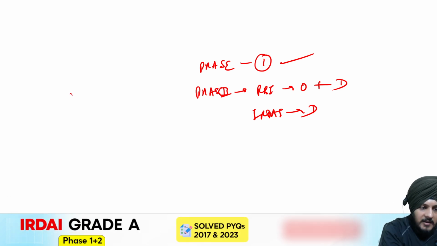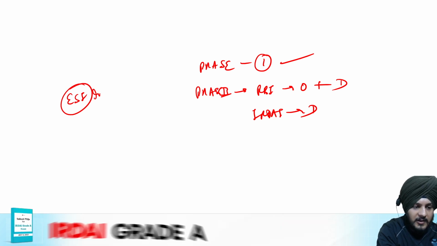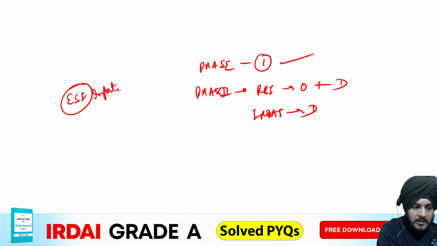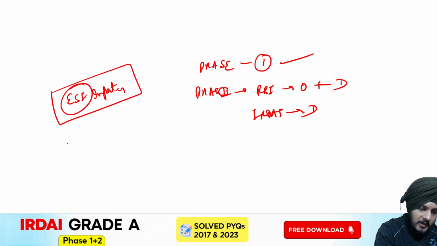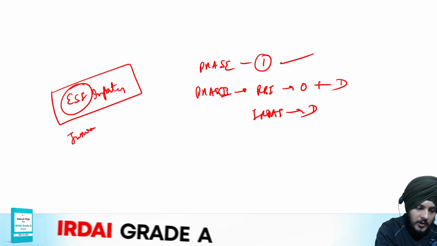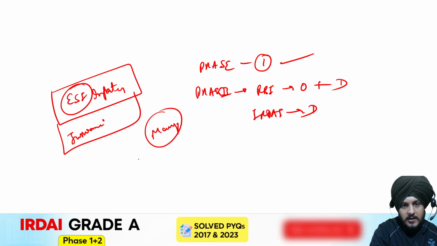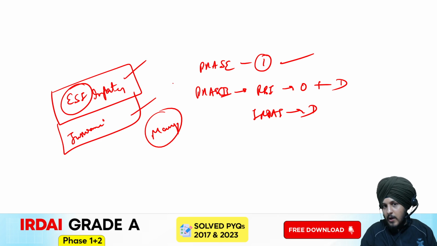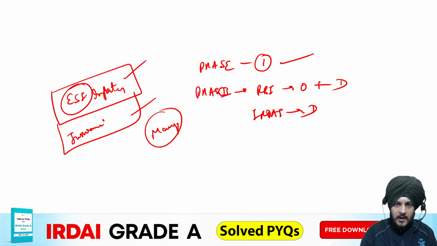If you talk about the extra efforts where you have to put some additional energy, that will be in case of the ESI component, because ESI is very directly linked to the insurance sector. So you need to prepare it in a well comprehensive manner. Apart from that, the insurance portion. These are the two areas where you need to work. Management will automatically get prepared. These are the only two components where you have to put your focus, as far as the priorities are concerned.